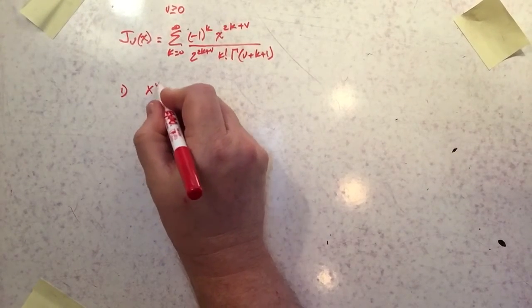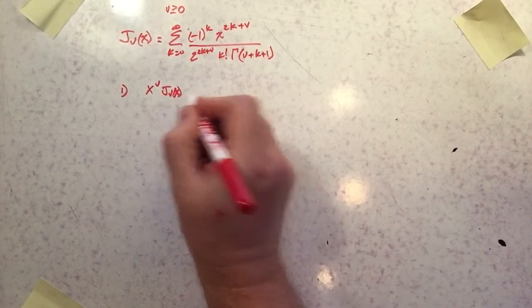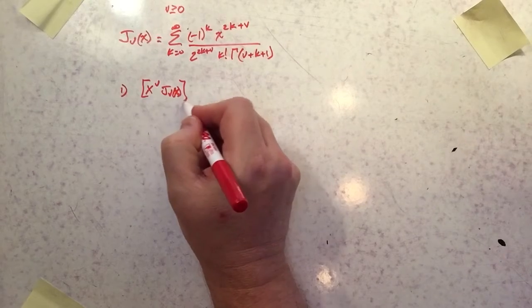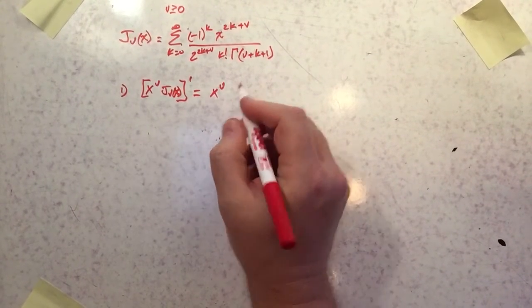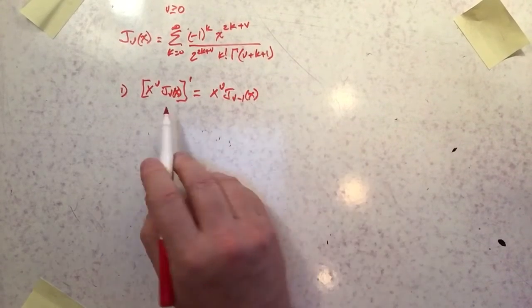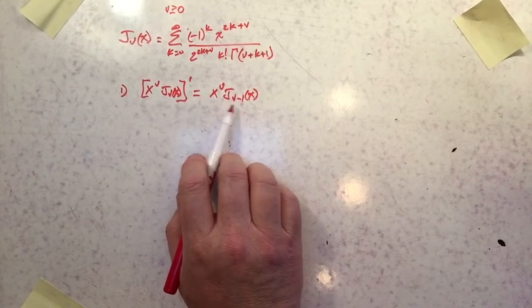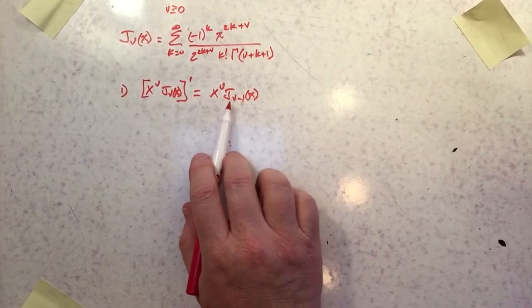Okay, the first one is x to the v, j v of x. So that's the product of those two. And we're going to take the derivative of that, and that's equal to x to the v j of v minus 1 of x. So it's a way of transitioning the Bessel function in v to a full integer below it.